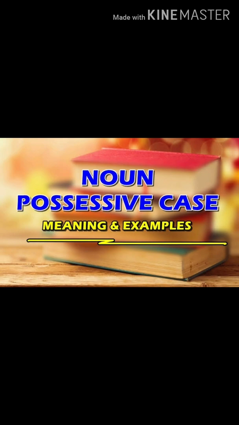Do we add another s for the possessive form of a name ending with s? Which is correct: Chris's chair or Chris' chair? James's car or James' car? Actually, both ways are correct. If a proper name ends with an s, you can add just the apostrophe or an apostrophe and an s. Means you can add apostrophe s at the end.